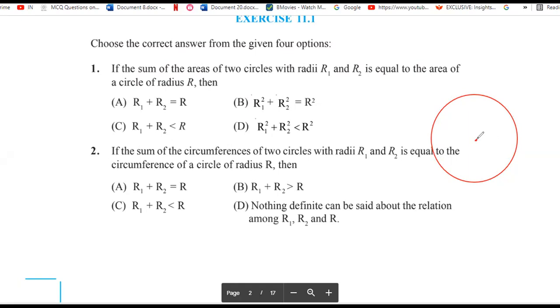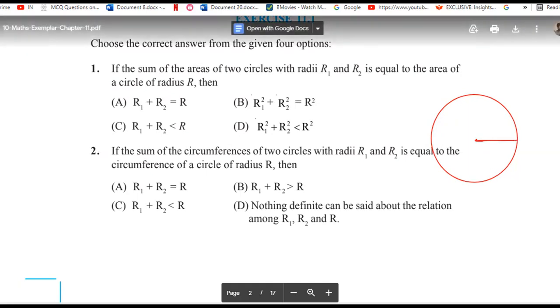You know very well that this is the radius of the circle. Whenever I'm making this one, if I'm saying that this is the circle, then this one is the radius of the circle. And if I'm drawing a straight line passing through the center, then this will be considered as the diameter of the circle. You are very much familiar with this one.